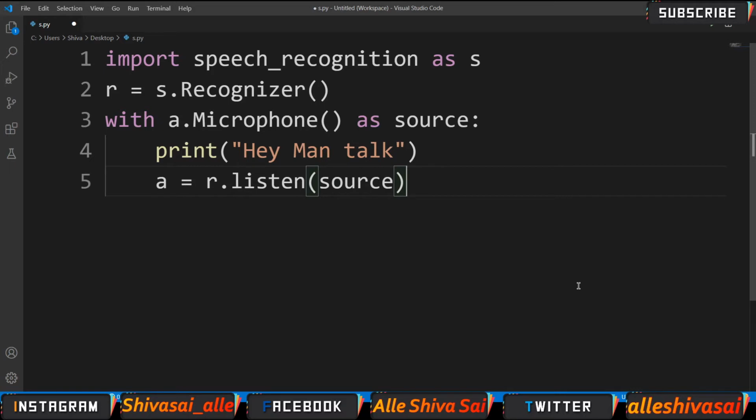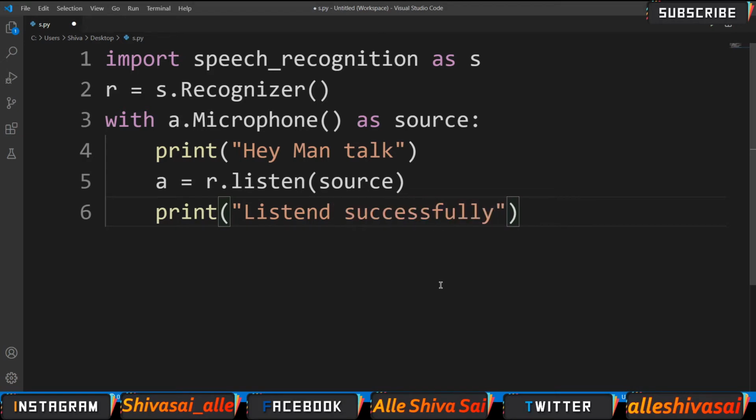To listen from the microphone, we are using the listen method, because we are giving the microphone as a source, and we are storing the listened speech in a variable, and we need to know whether it is stopped or not. Successfully. Now the audio is stored in variable a. So let us print the audio now.